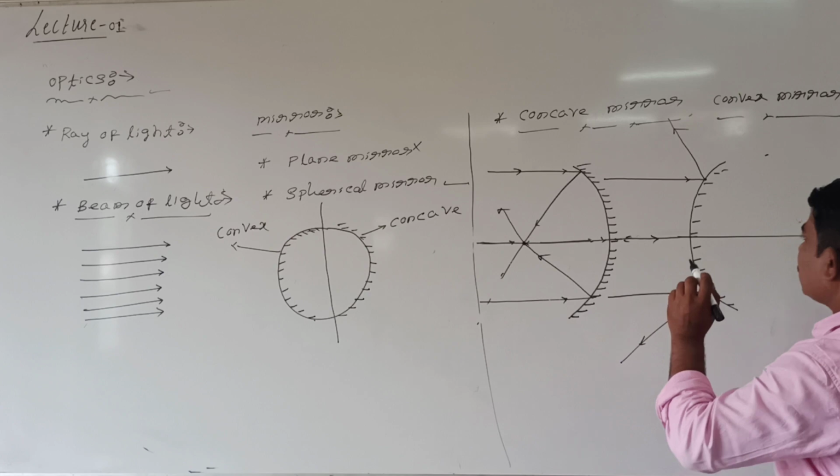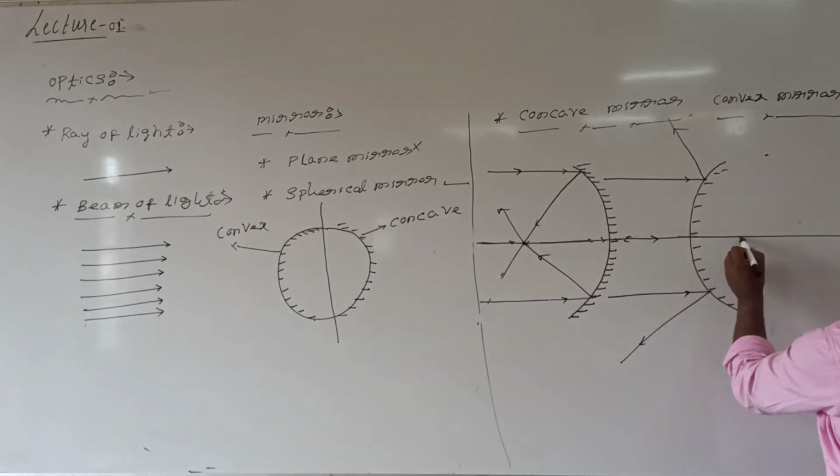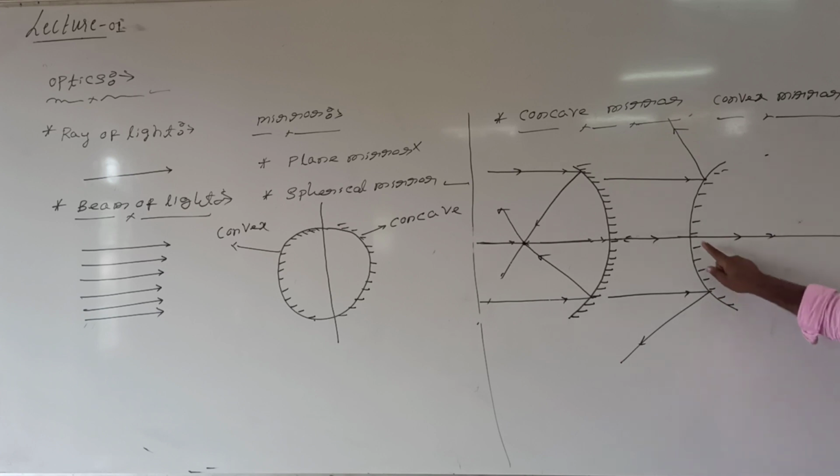If I produce all the reflected rays in the backward direction, look at me. Actually, along this ray of light, it is not reflected. It is passing. I will discuss this. Why is it passing? Look at me.